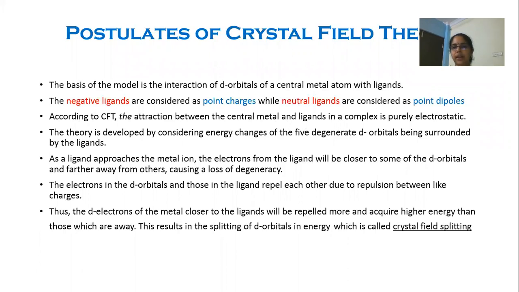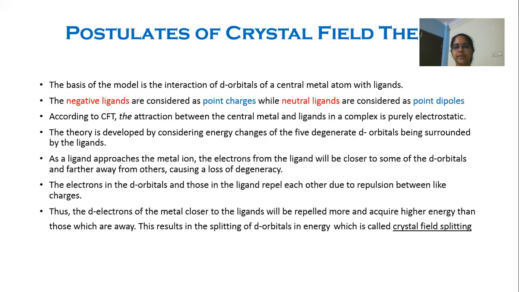When the ligand approaches the metal ion, the electrons present in the ligand will be closer to some of the d orbitals and away from other d orbitals.